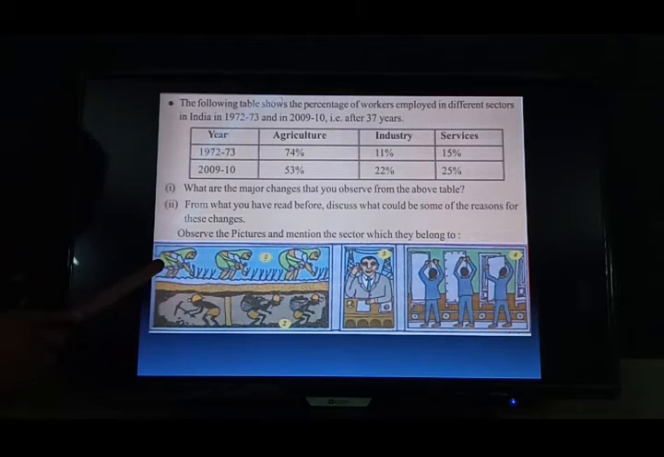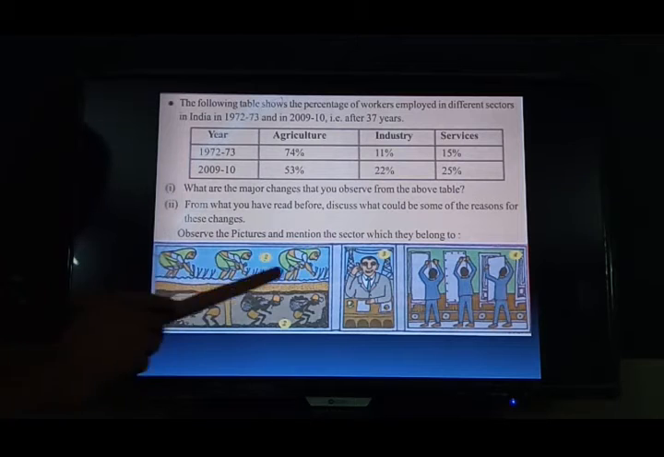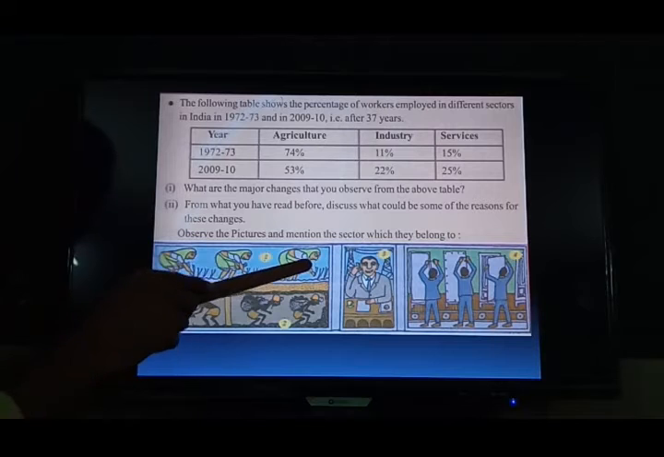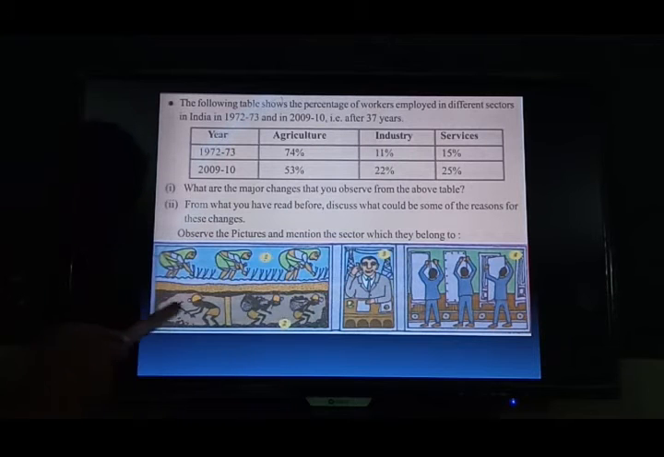Now look at boys, girls. One woman is transplanting the paddy. She comes under the primary sector. Next one, this is a mining area. The workers are digging. It also comes under the primary sector.